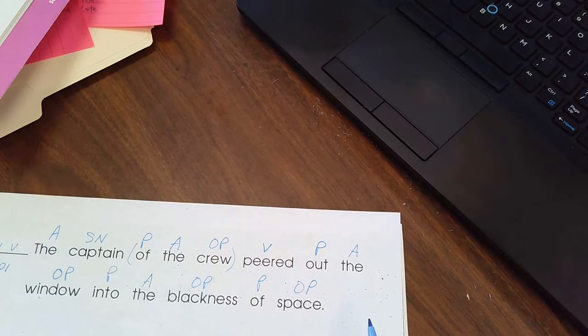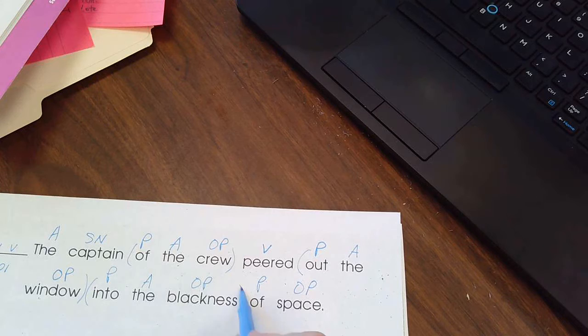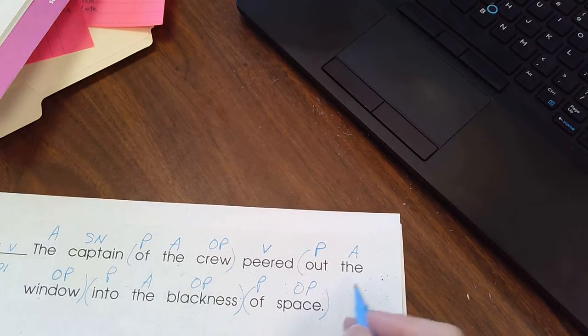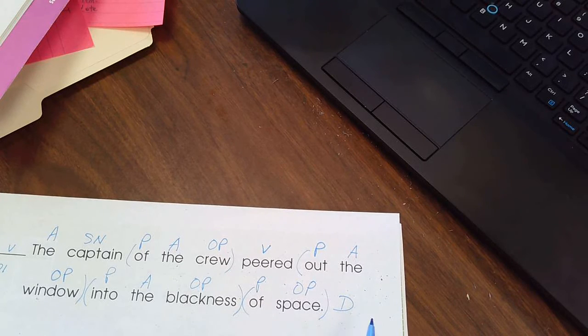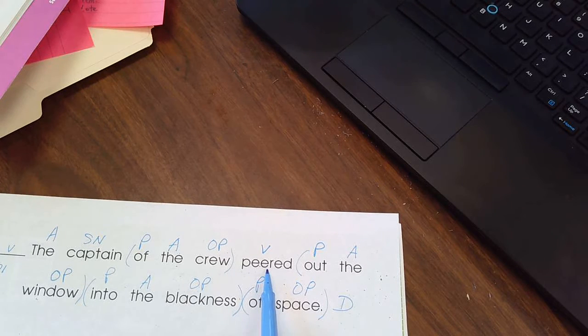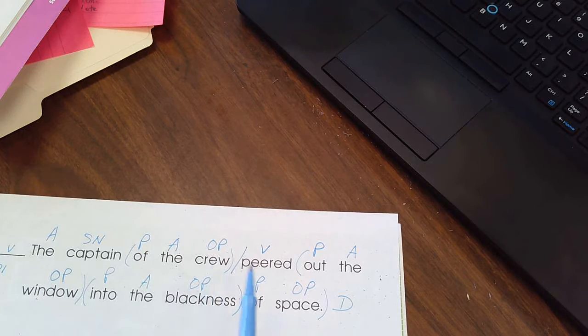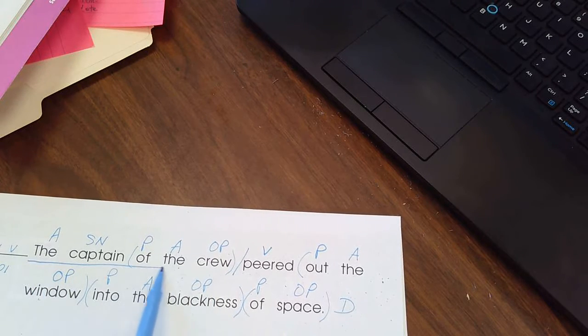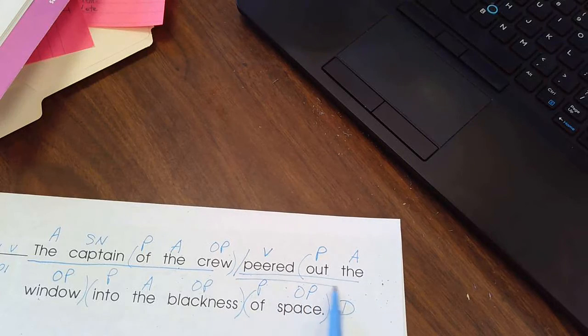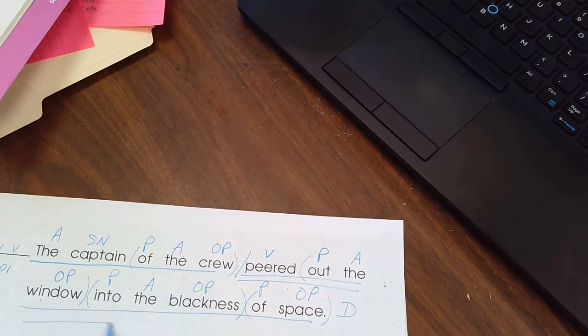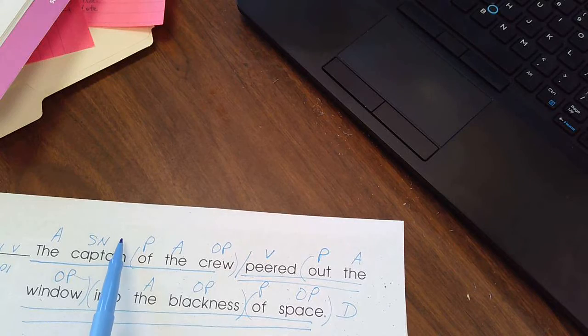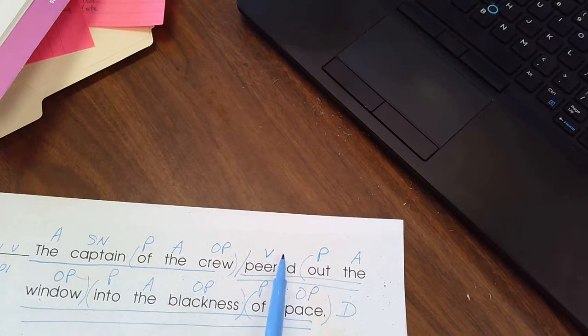Skill check. Of the crew, prepositional phrase. Out the window, prepositional phrase. Into the blackness, prepositional phrase. Of space, prepositional phrase. Period, statement, declarative sentence. Go back to the verb, divide between the complete subject and the complete predicate, so right in front of peered, because all of this goes with the subject. If we were going to underline, this would be underlined once, and the complete predicate would be underlined twice. Simple subject, captain. Simple predicate, peered.